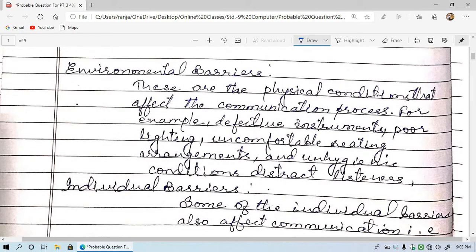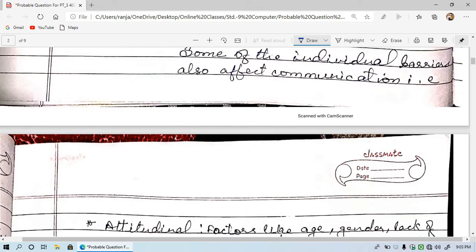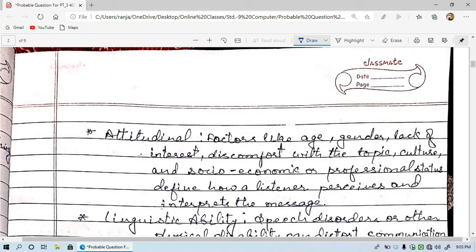So these are included in environmental barriers. Now let's see what individual barriers are. Some individual barriers also affect communication, and one such individual barrier is attitudinal.